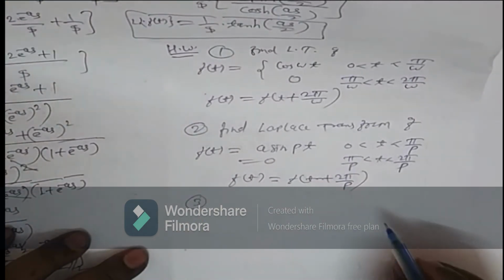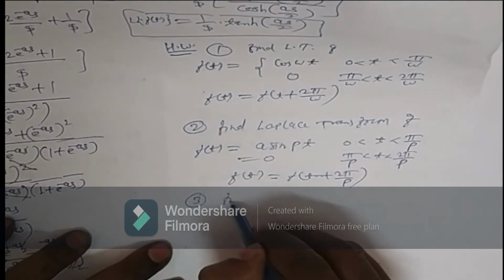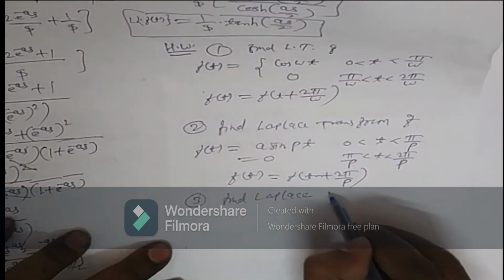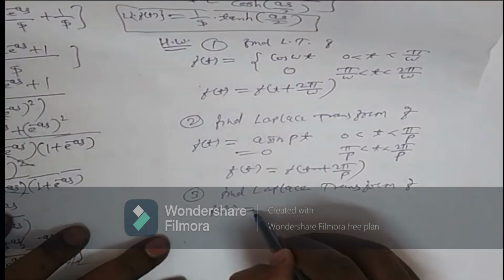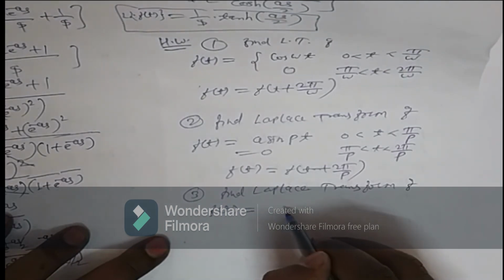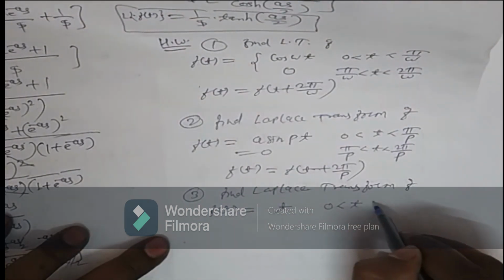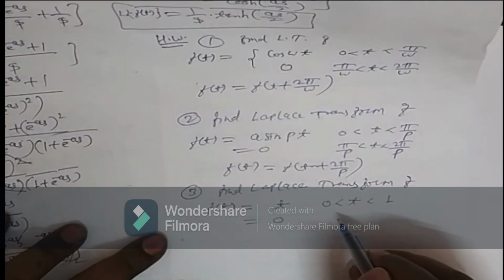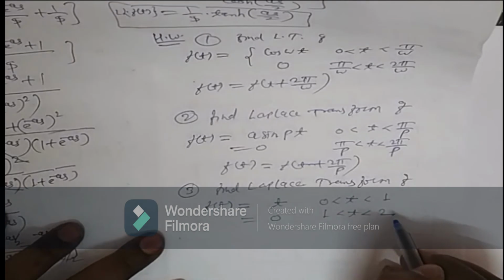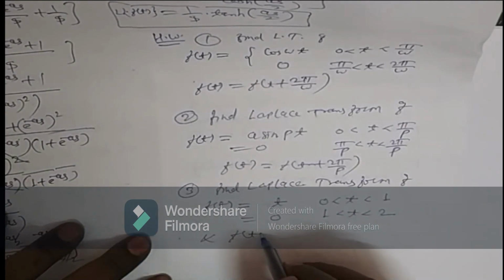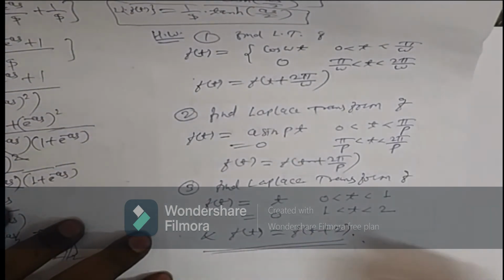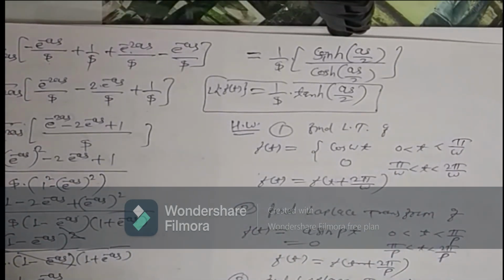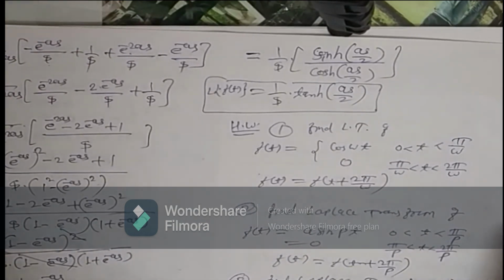Okay. Third example: find the Laplace transform of f of t equal to t for 0 less than t less than 1, equal to 0 for 1 less than t less than 2, and f of t equal to f of t plus 2. That means the period is 2 here. Okay, so I hope you understand this. After that we will see more examples on this periodic function. Okay, thank you.